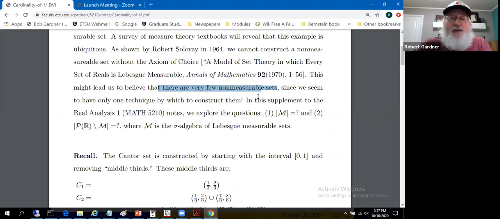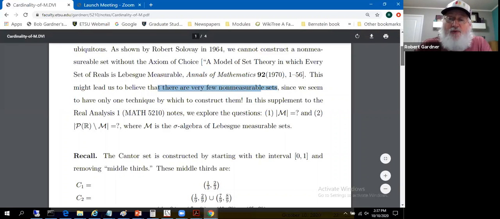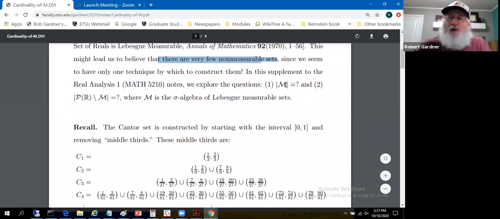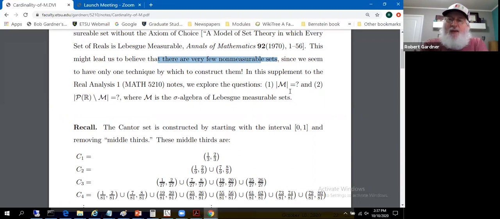Turns out not to be the case, but I think it's reasonable to ask the following two cardinality questions. What is the cardinality of the sigma algebra of Lebesgue measurable sets? How many Lebesgue measurable sets are there in a cardinality sense? And secondly, what's the cardinality of the power set of the reals minus the sigma algebra of Lebesgue measurable sets? That is, how many non-measurable sets are there?